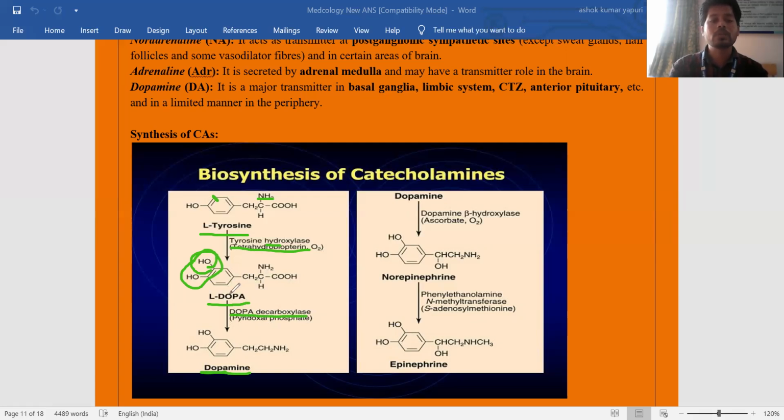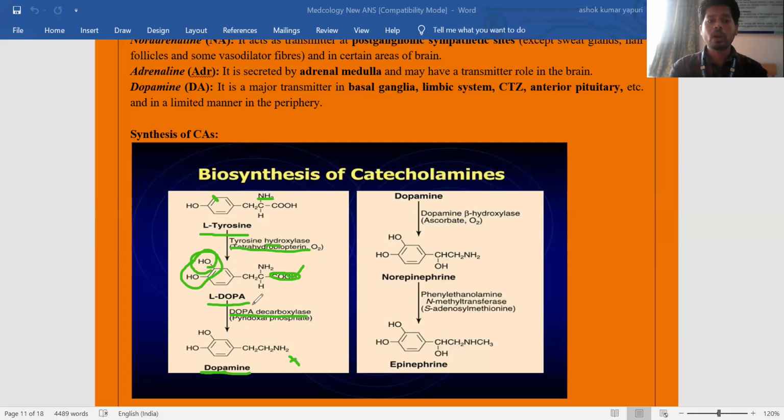It removes a carboxyl group from L-dopa and gives dopamine. If you observe, here there is a COOH group, but there is no COOH group in dopamine. In acetylcholine synthesis there is only acetylcholine, so no need of comparing other structures. But here, in the biosynthesis of catecholamines, you can see the structures of adrenaline, noradrenaline, dopamine.